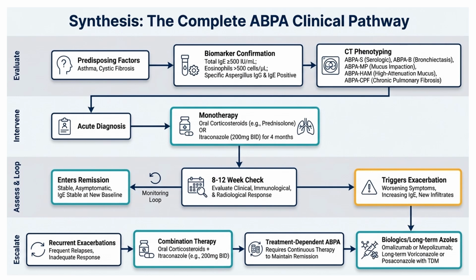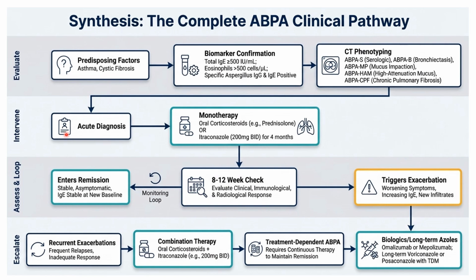Then let us look at the complete clinical pathway of ABPA, how we can monitor the patient with ABPA at a glance. Here we can see the predisposing factors: asthma, cystic fibrosis or bronchiectasis. Then we check biological markers like total IgE level more than 500, eosinophils more than 500, and Aspergillus-specific IgE or IgG positive, more than 0.35. Then we phenotype with the CT. Then we have to intervene.